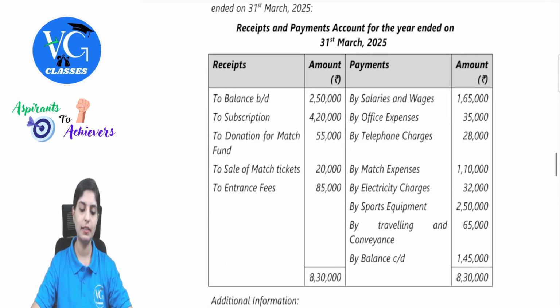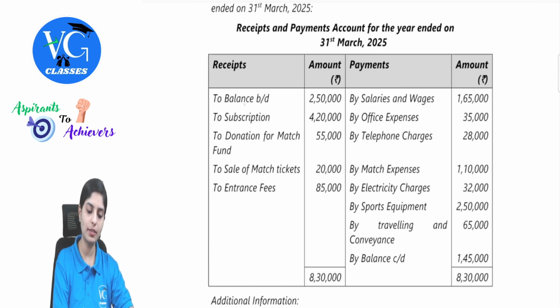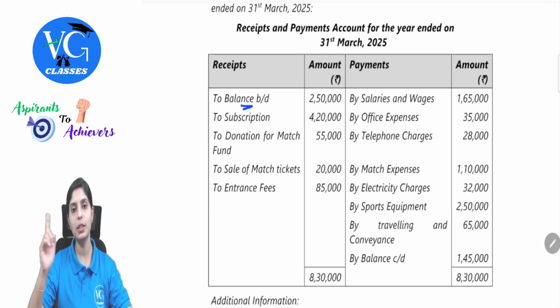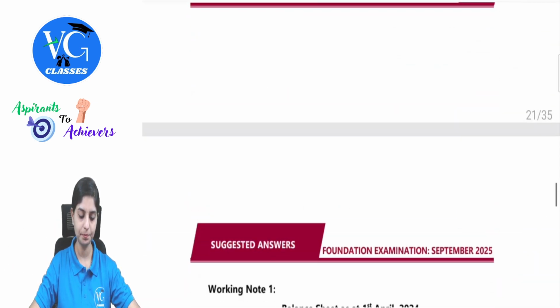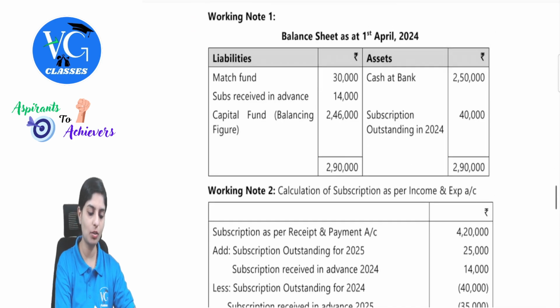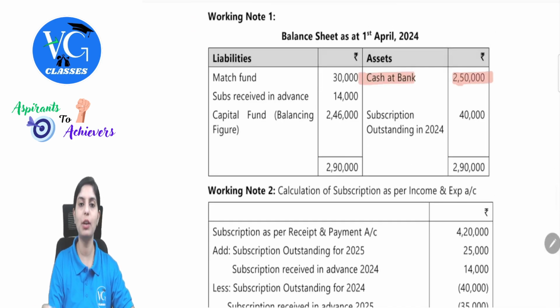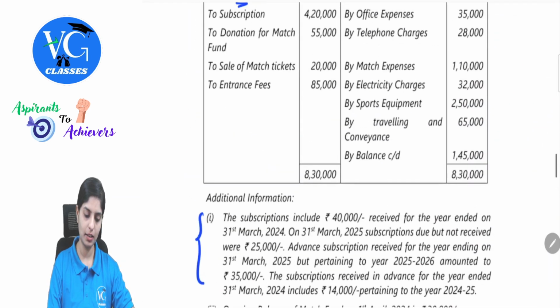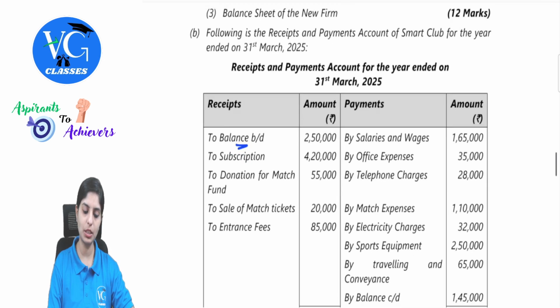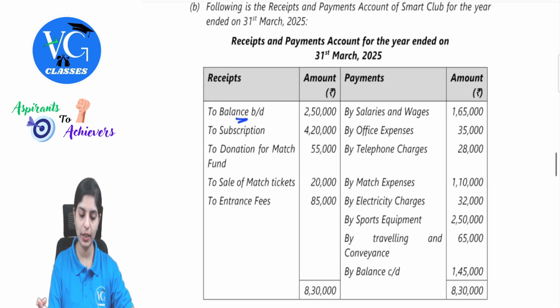Right. So first there is two balance brought down given. This is nothing but your cash balance. It will appear in the opening balance sheet, 2,50,000. Let's enter it there. See, balance sheet as on 1st April, cash at bank 2,50,000. Then we have subscription received 4,20,000.